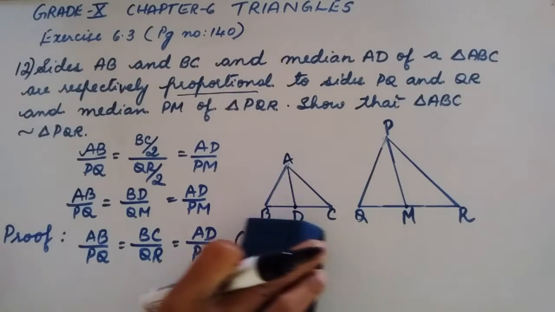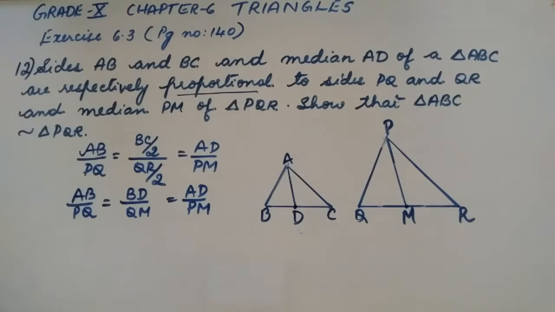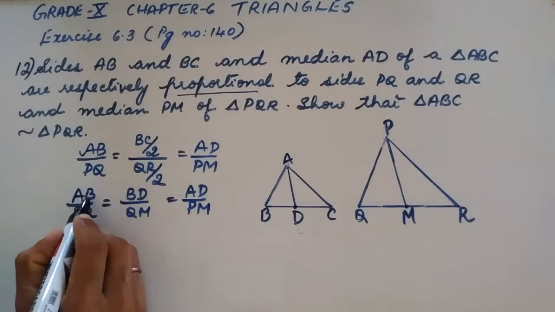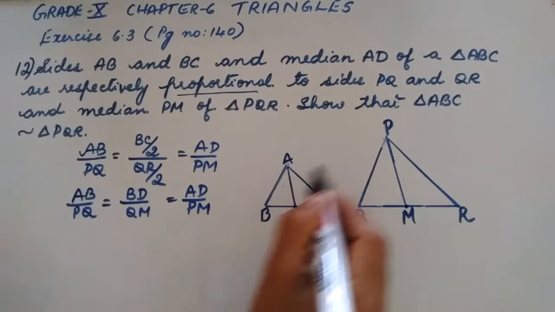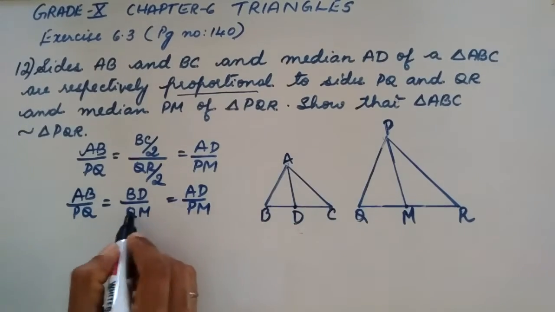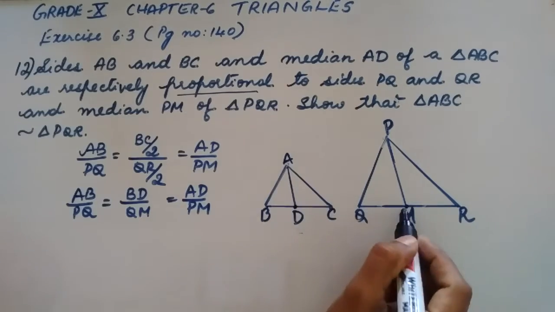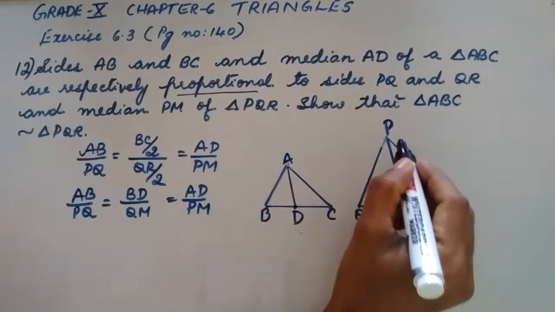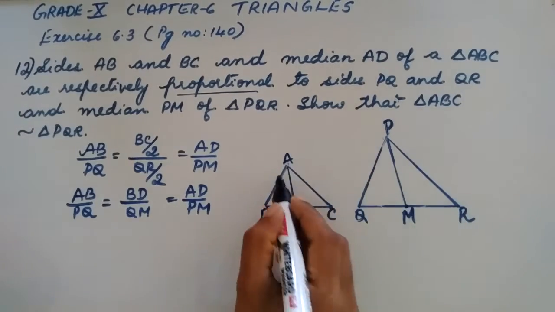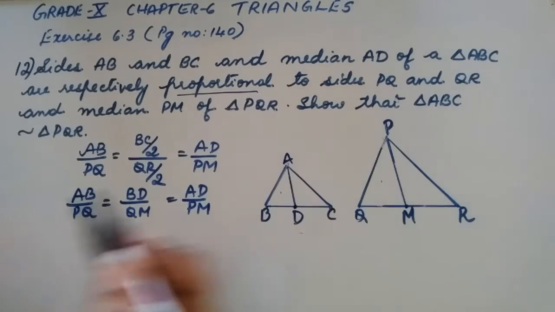Okay, now look at these sides. AB by PQ, BD by QM and AD by PM. So we got these two triangles, isn't it?